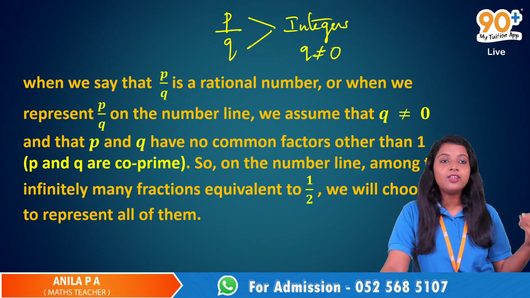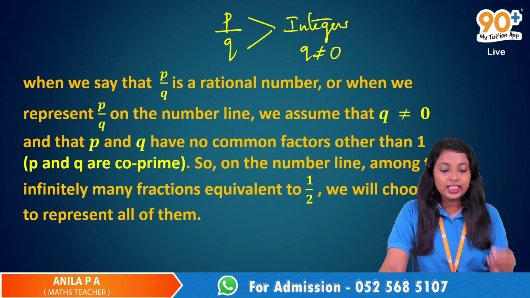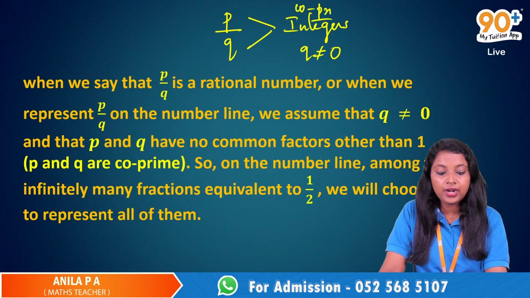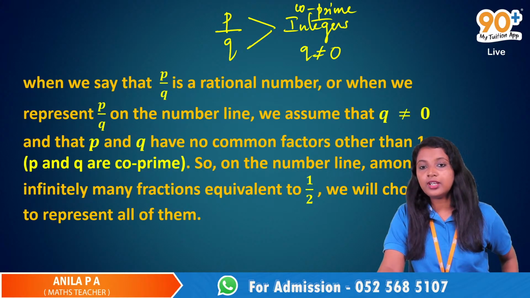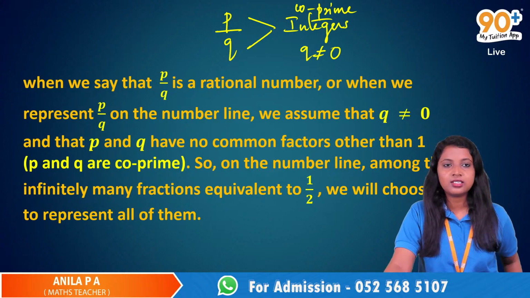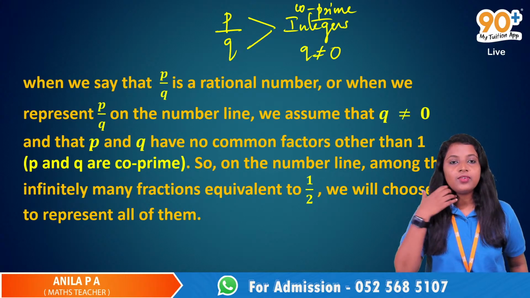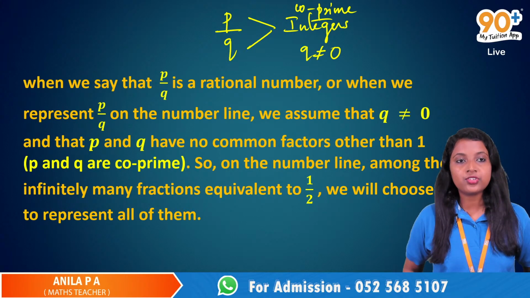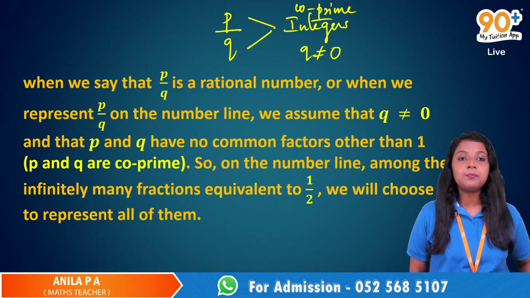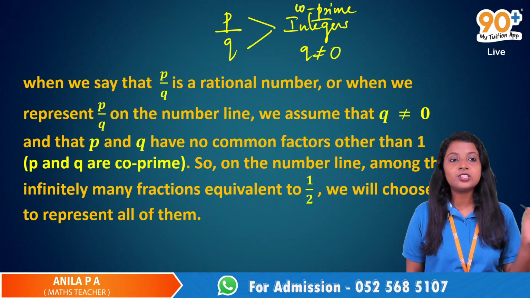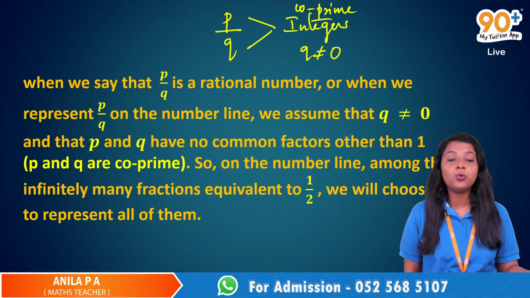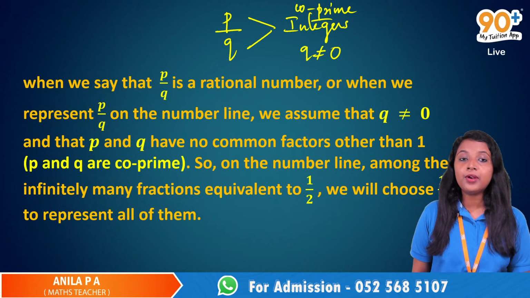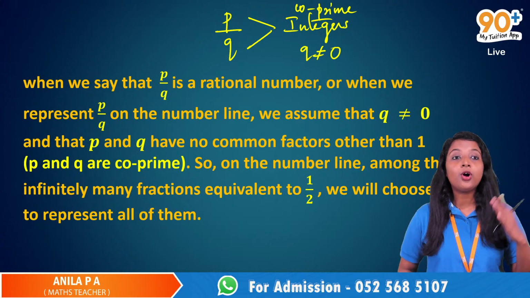Here I am adding one more thing to these integers: they are actually co-prime integers. Just understand this. So when we say that P by Q is a rational number, or when we represent P by Q on the number line, we assume that Q is not equal to 0 and that P and Q are co-prime integers.